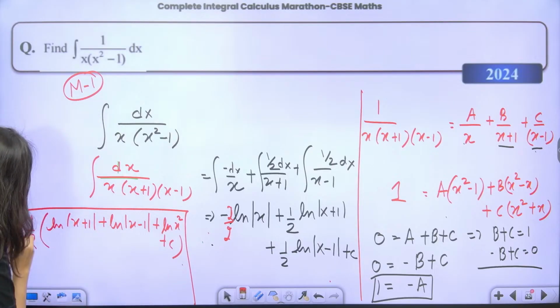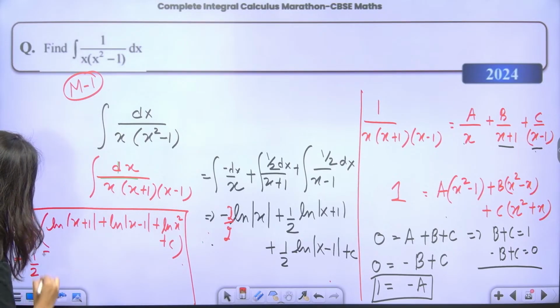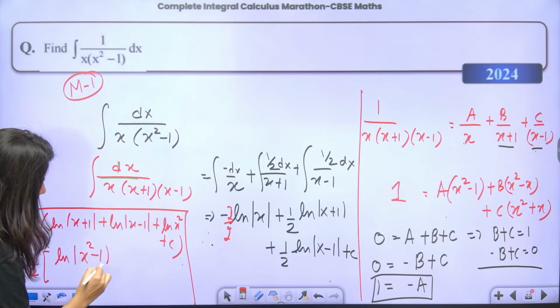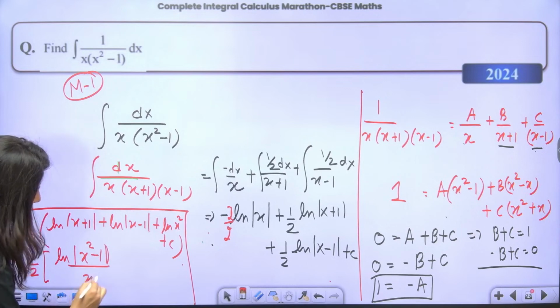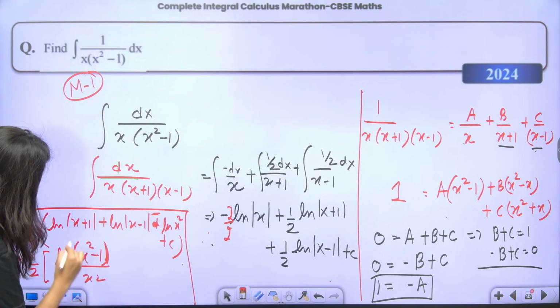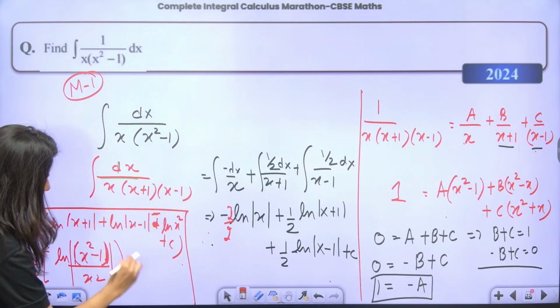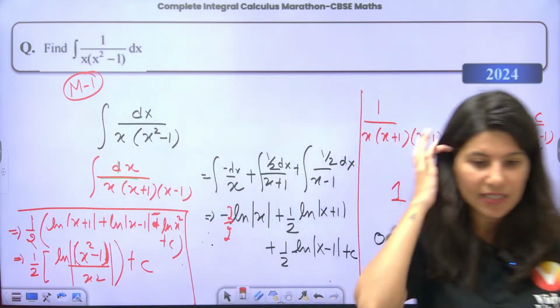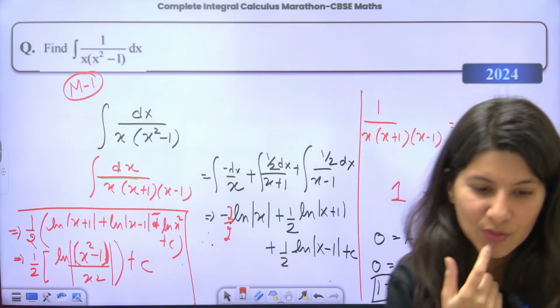So half will be there. This is log of x plus 1 times x minus 1, so this is x square minus 1, correct, upon x square. This is a negative sign. Plus c. This is the final answer. Getting it? Understanding it? Understood.